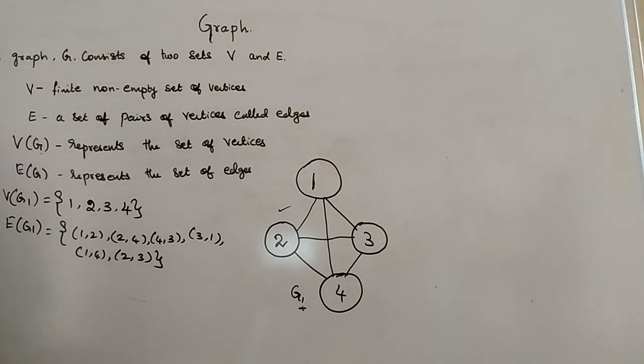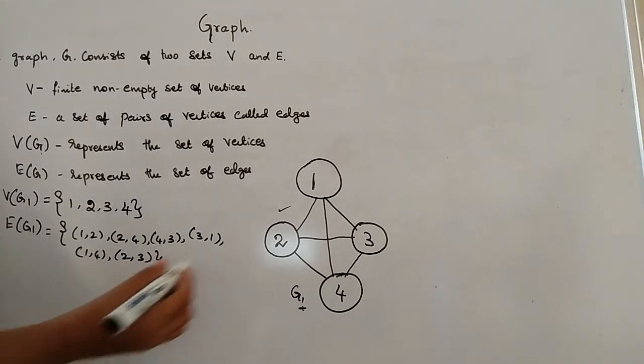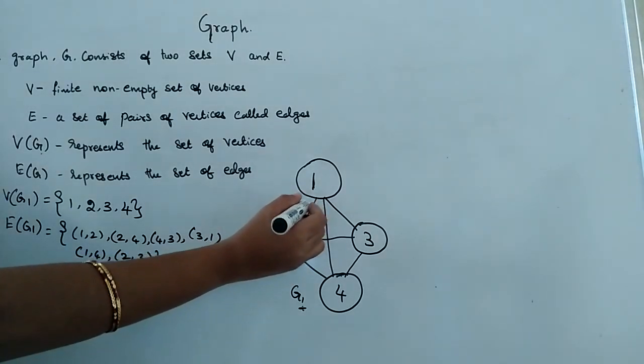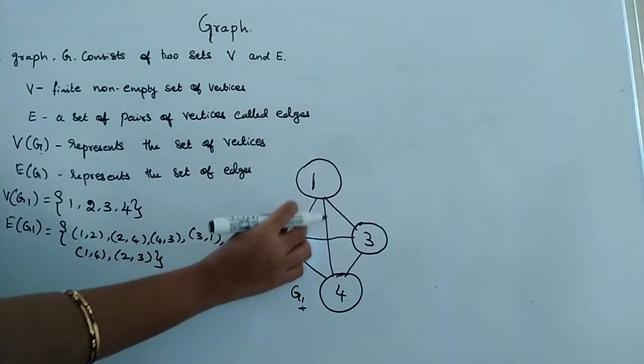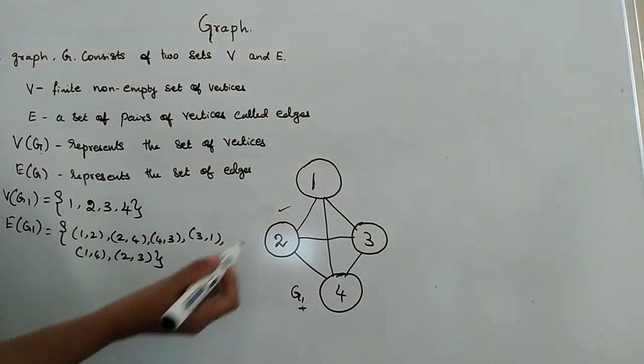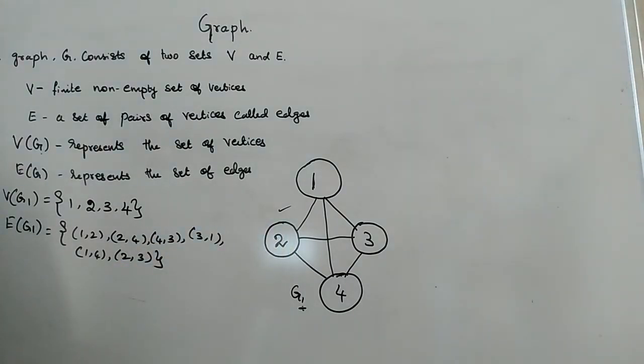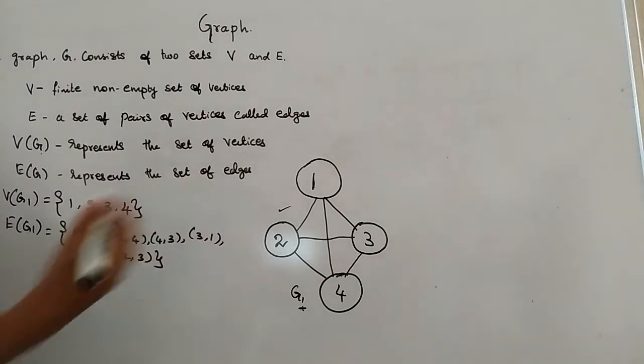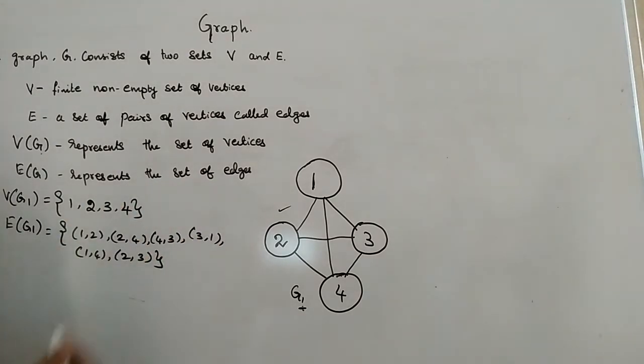But you just see here, the edges are not at all connected by means of a direction. We haven't mentioned any directions in the edges which were plotted here. That's why this graph can be otherwise called an undirected graph.